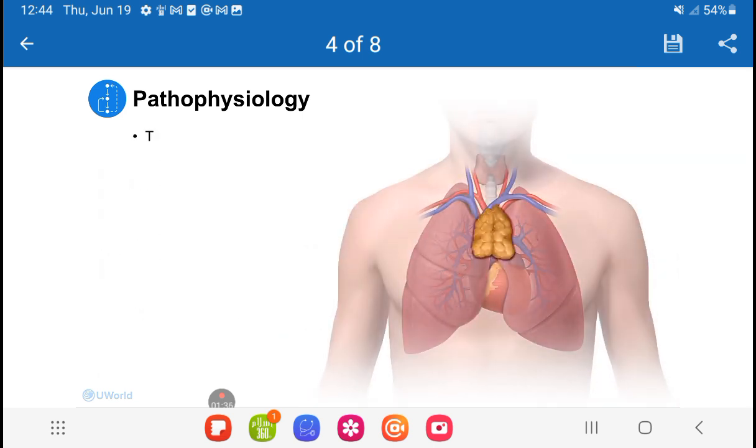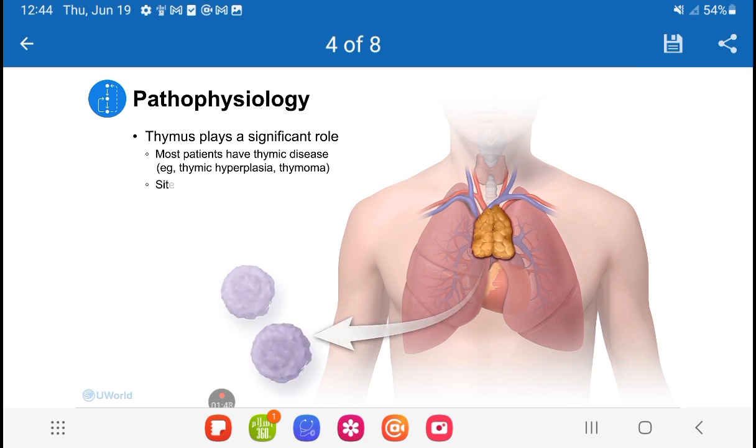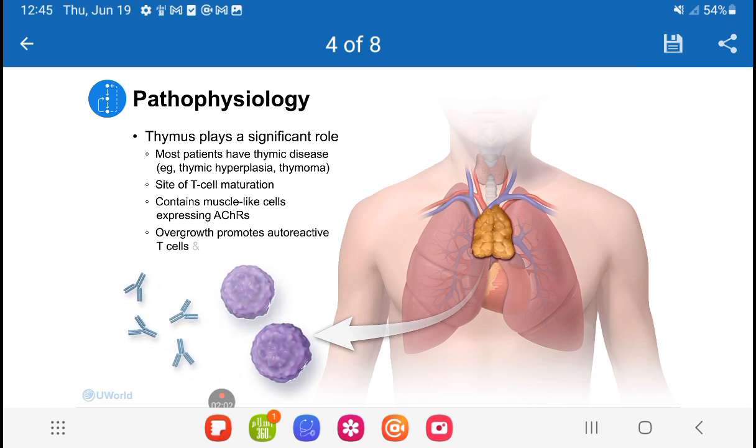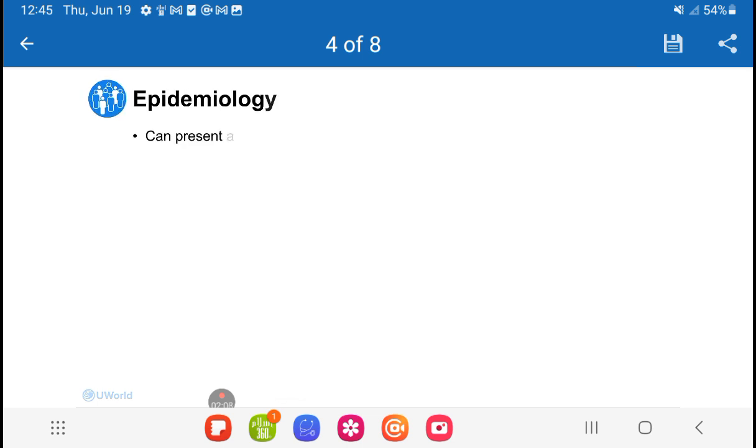The thymus is thought to play a significant role in the pathogenesis, as the majority of patients have some form of thymic disease, such as thymic hyperplasia or a thymoma. The thymus is the site of T-cell maturation, and in addition to lymphocytes, it normally contains scattered muscle-like cells that express acetylcholine receptors. Overgrowth of thymic tissue is thought to promote formation of autoreactive T cells and autoantibodies against these receptors. Although it can present at any age, myasthenia gravis most often occurs in two populations: women between 20 to 30 years of age, as well as elderly men.